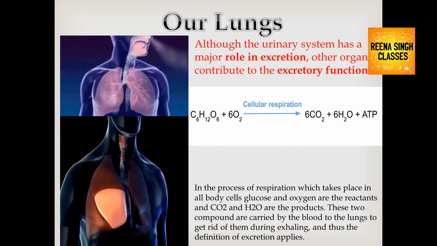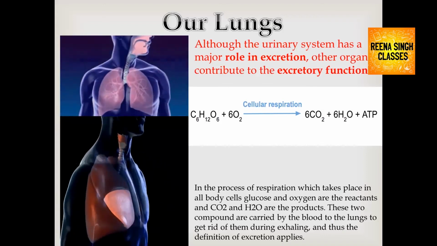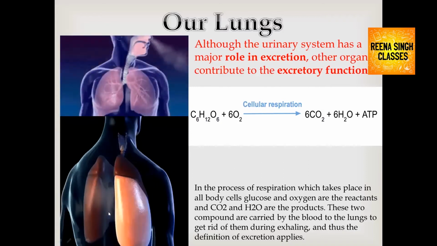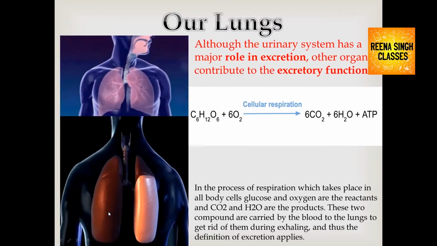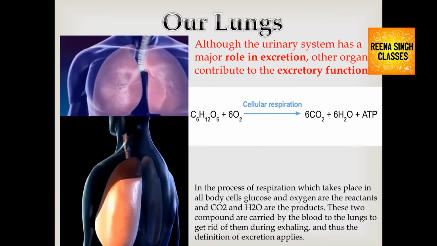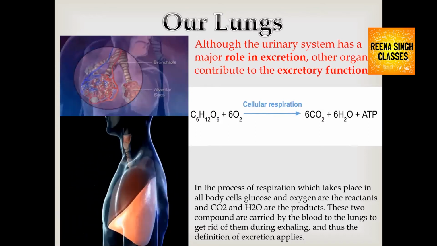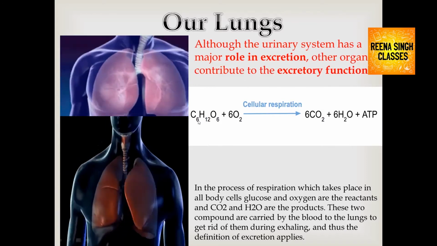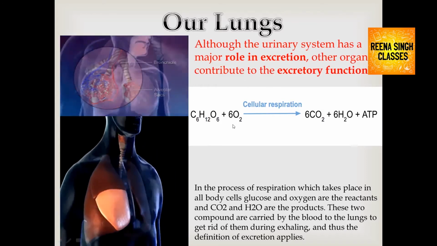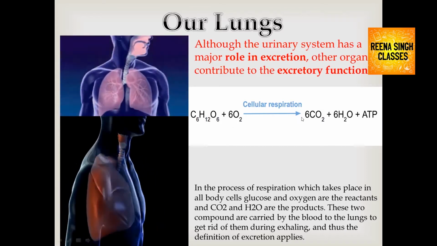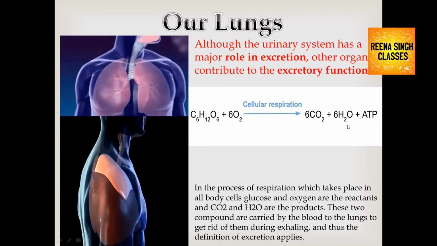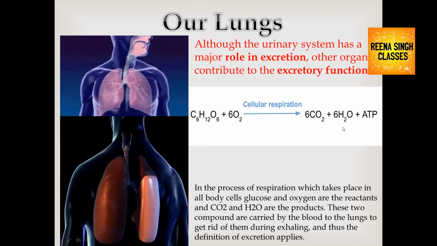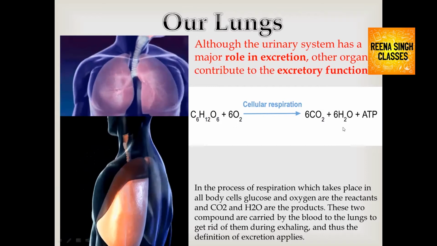As we know, although the urinary system, which is also called the excretory system, has a major role in excretion, other organs like lungs, liver, and skin also contribute to the excretory function. What have we learned in cellular respiration? Look at the equation. Glucose and oxygen are the reactants, and we get the products carbon dioxide, water, and ATP in the form of energy. So carbon dioxide and water are products of cellular respiration.